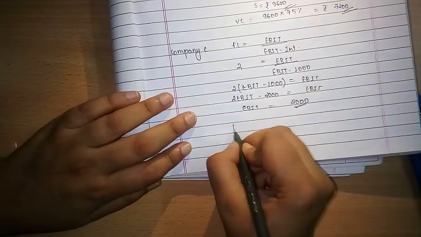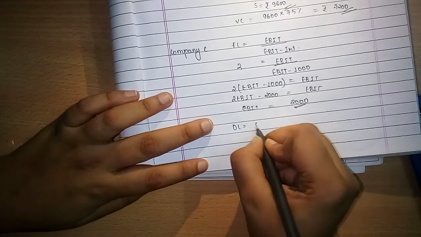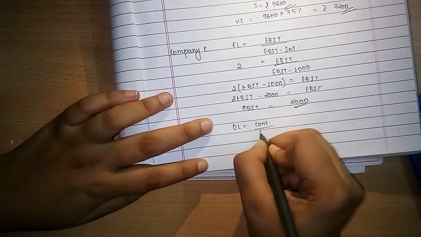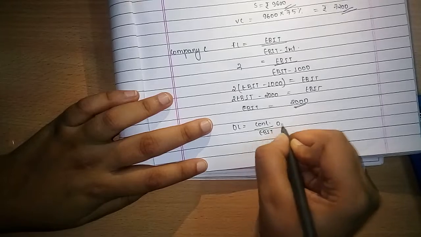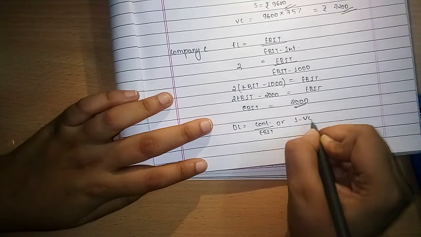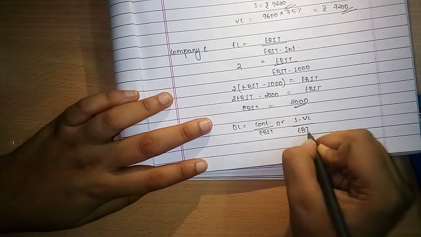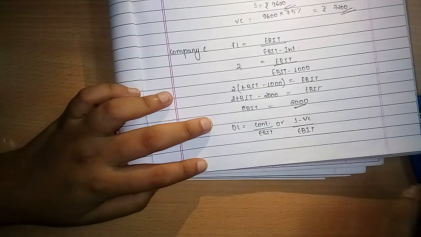Now we will find the operating leverage. Operating leverage is contribution divided by EBIT, or sales minus variable cost divided by EBIT. Operating leverage is given as 2.